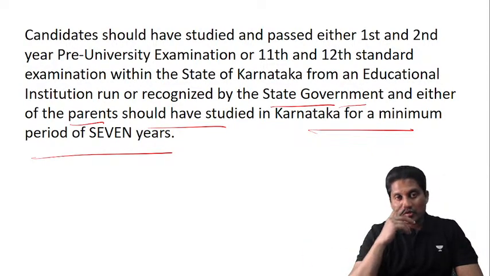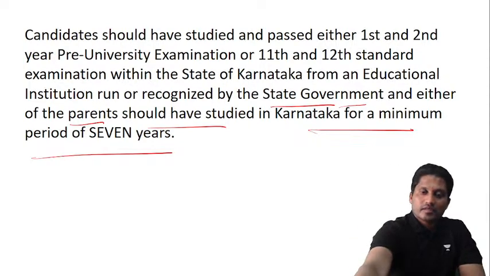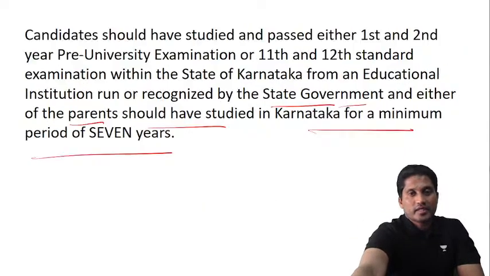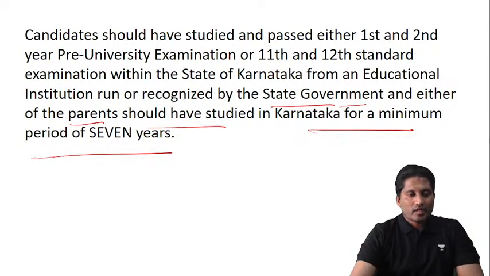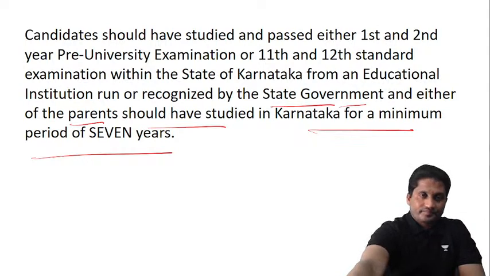Okay, this is about clause B. What happens if the child has not studied 7 years, but either of the parents has studied 7 years in Kannada? This is clause B. All right, let's move to the next one.